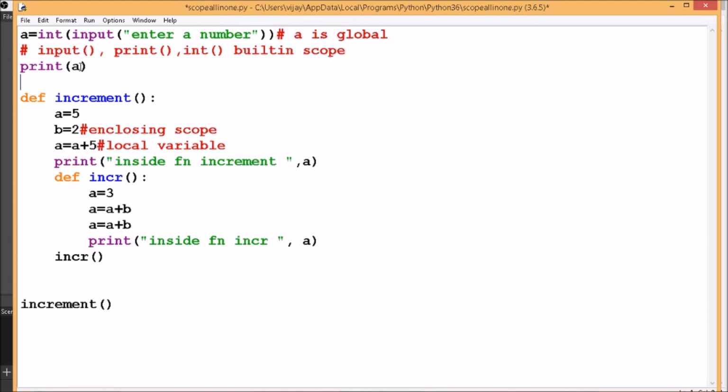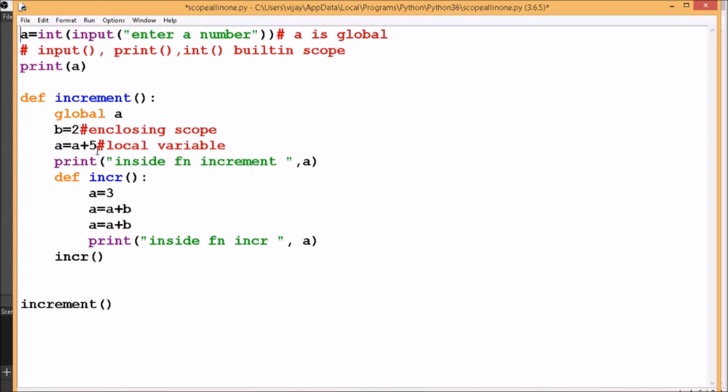And if I want to use the value whatever the user gives as input, instead of writing a is equal to 5, defining a new value in an increment function, I can write over here global A. So global is the keyword which is used to refer to a global value for the variable. So this time when I am writing this variable A, this 5 will get incremented to the value whatever is